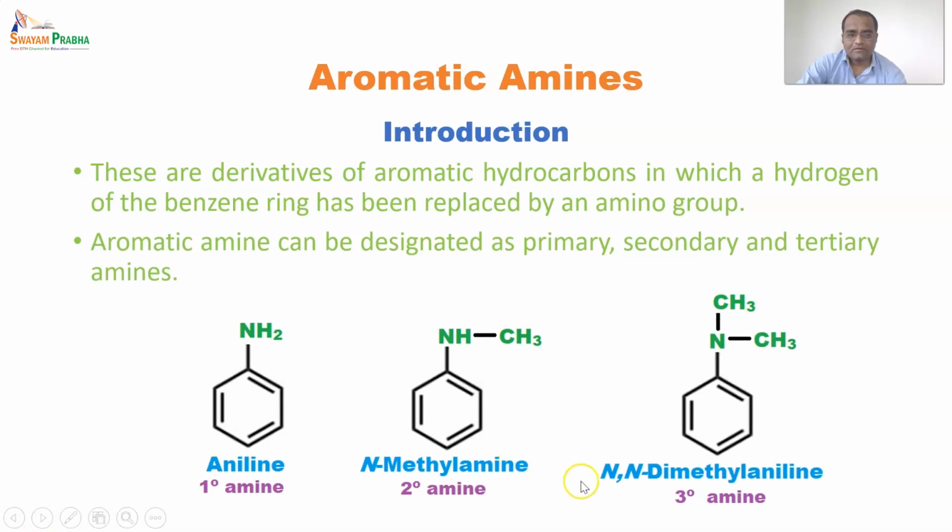And the third one is N,N-dimethylaniline, which is called a tertiary amine. Why is it tertiary? Because it does not have any hydrogen atom on it, and instead of hydrogen atoms it has functional groups around it, so it is said to be a tertiary amine. By replacing one hydrogen it becomes secondary, and by replacing both the hydrogens on nitrogen it becomes tertiary. So these are the three categories: primary, secondary and tertiary.